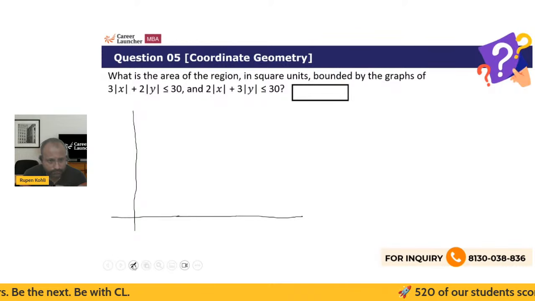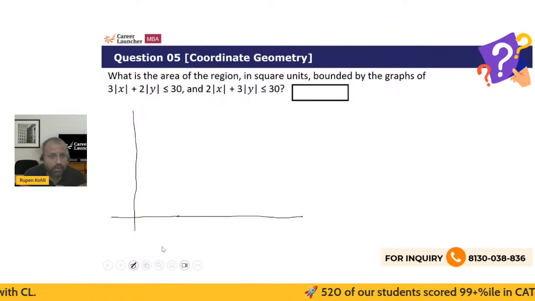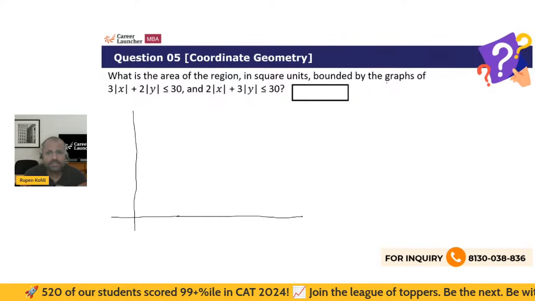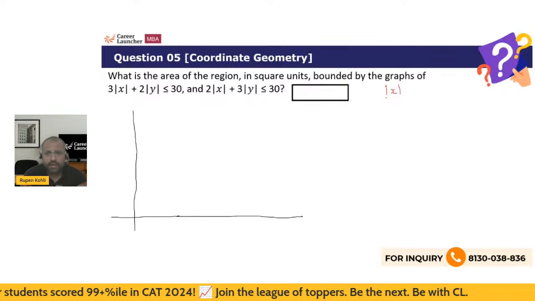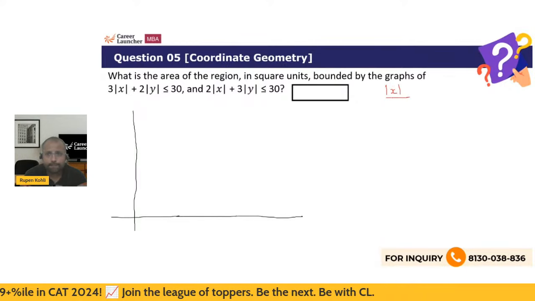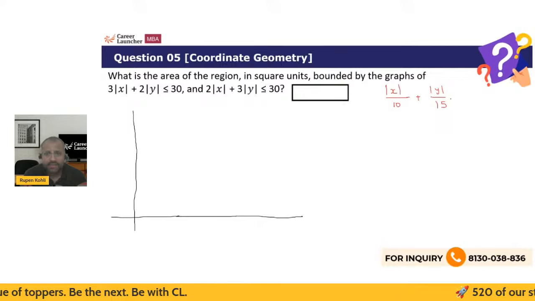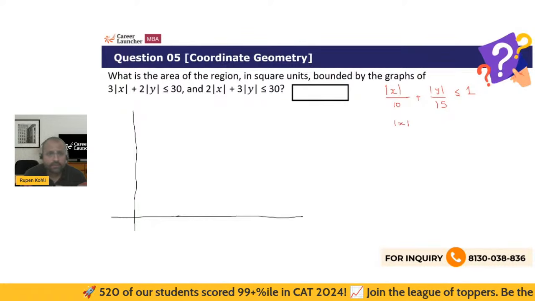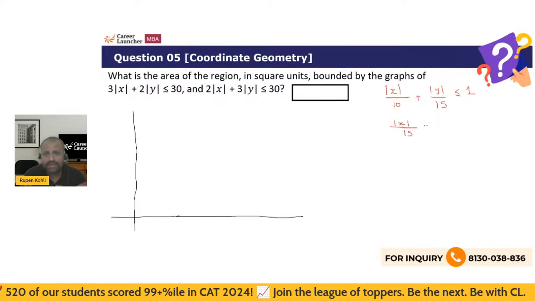Now, the first one is basically mod x by 10 plus mod y by 15 less than or equal to 1. And the other one, dividing by 30, is mod x by 15 plus mod y by 10 less than or equal to 1, right?